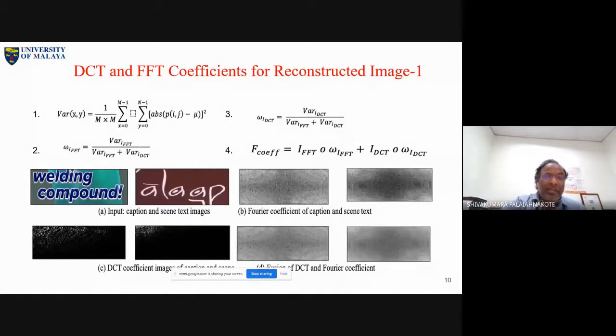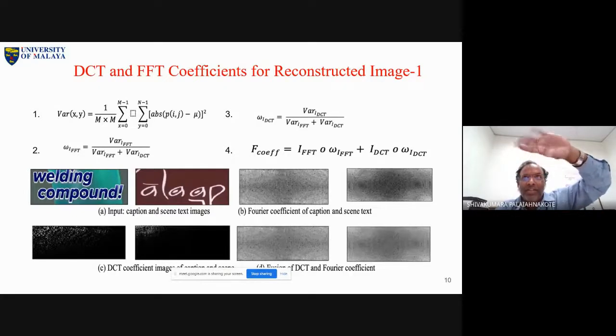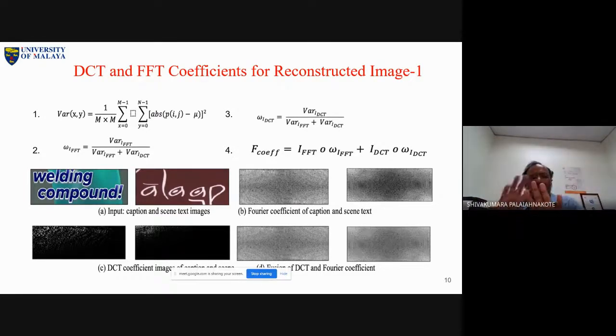At the same time, look at the tampered information. That's another observation. There are two observations, and that is what we are trying to combine. In that way we are trying to classify: this is caption text, this is scene text, or tampered text and original text. Here caption text is nothing but tampered text for me. So in this work, my job is to classify caption text, because caption text is tampered text information. As I mentioned earlier, since it is edited text, we can expect good quality and good contrast. But scene text, we cannot predict.